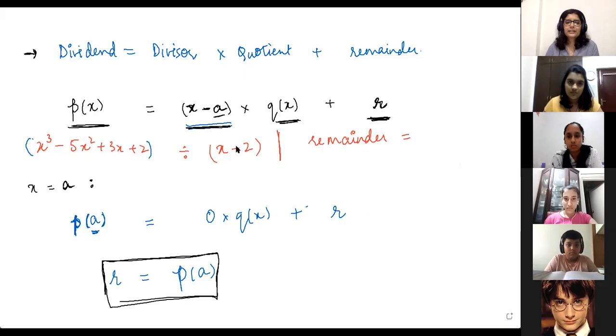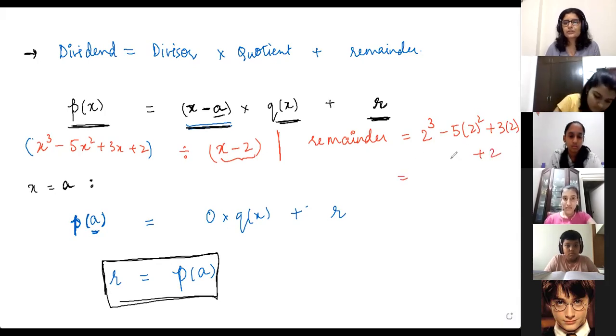One thing you need to be careful about is that this is of the form x minus 2, so you substitute plus 2. The remainder's value is going to be 2 cube minus 5 into 2 square plus 3 into 2 plus 2. Solve this and tell me what you get.